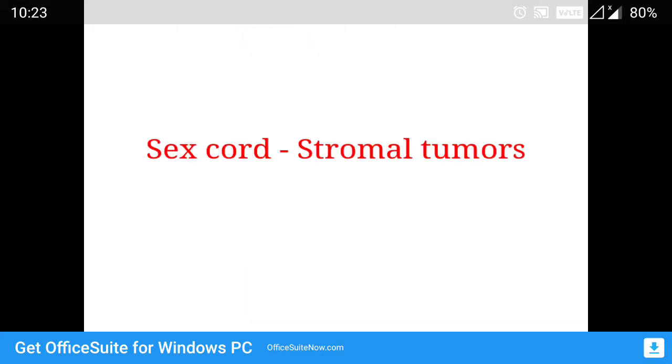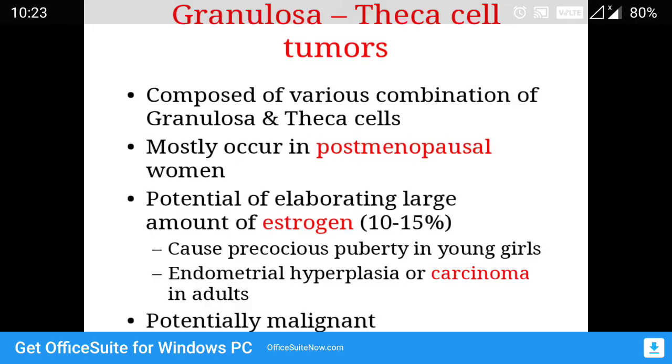Next is sex cord stromal tumors. Granulosa theca cell tumors characteristically present in postmenopausal women, and they secrete estrogen. Because they secrete estrogen, there are more chances of precocious puberty in young girls, and also increased chances of carcinoma, endometrial carcinoma.